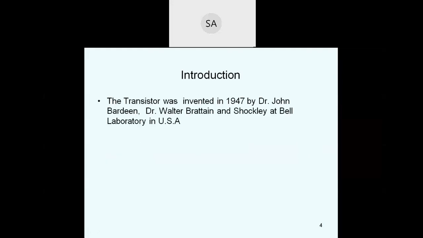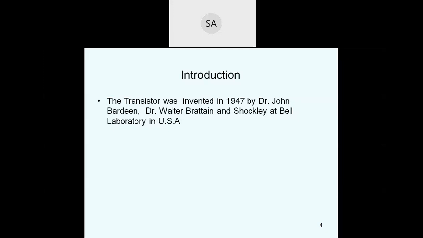Let us discuss what a transistor is, when it was invented and by whom. The transistor was invented in the year 1947 by John Bardeen, Dr. Walter Brattain and Shockley at Bell Laboratories in the USA.